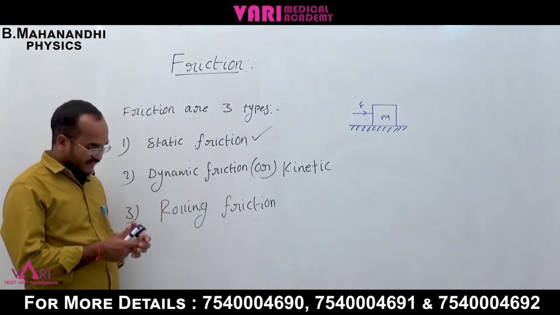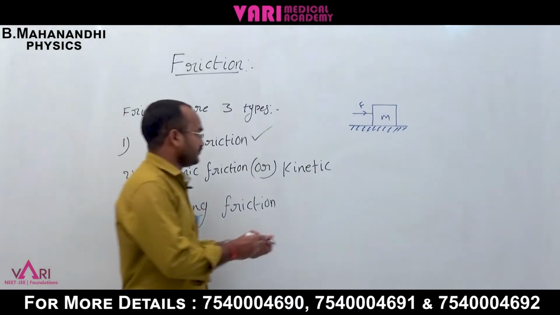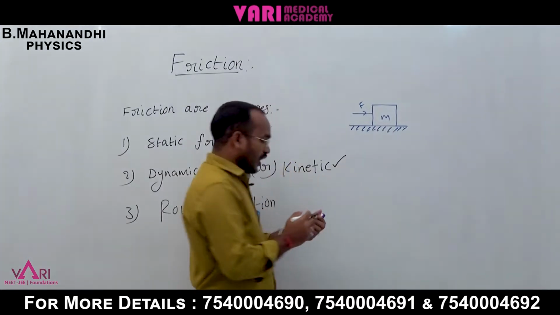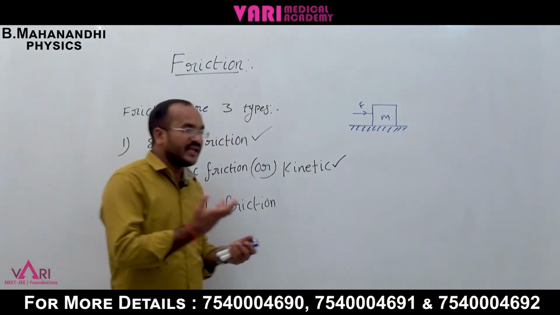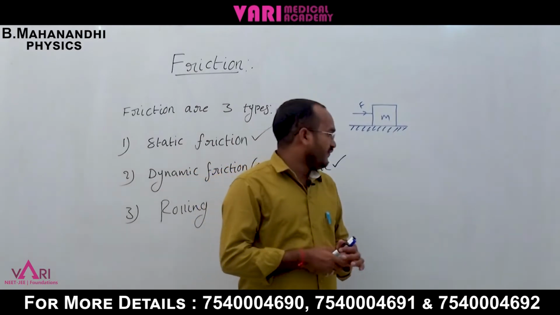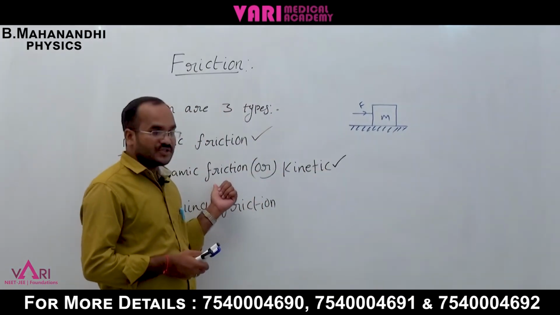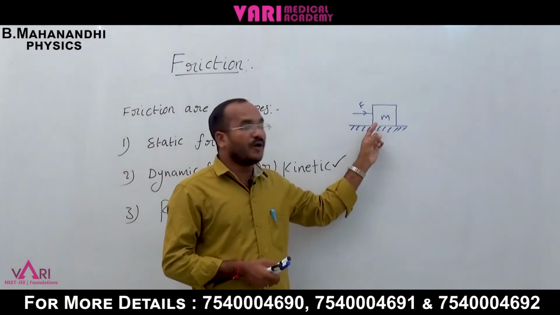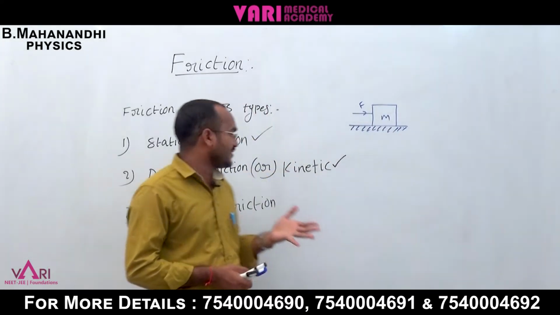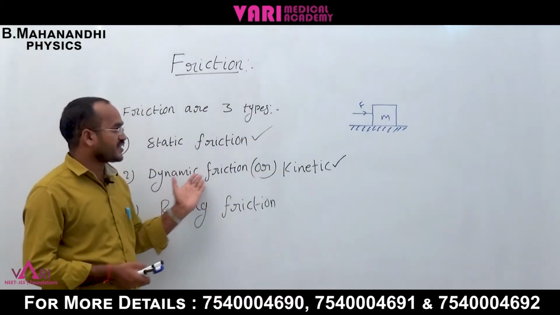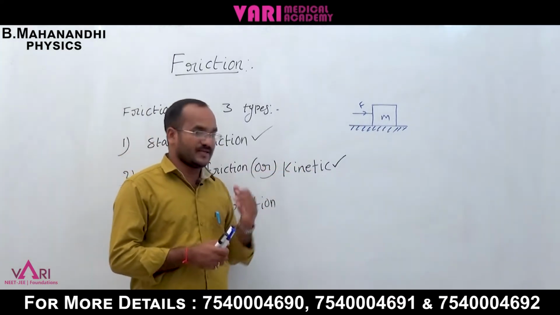What is the second one, dynamic friction or kinetic friction? Whenever we apply a force and the body immediately moves, that is called dynamic friction or kinetic friction.